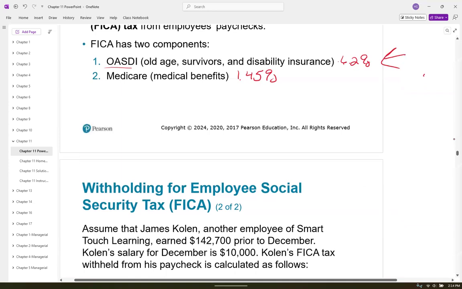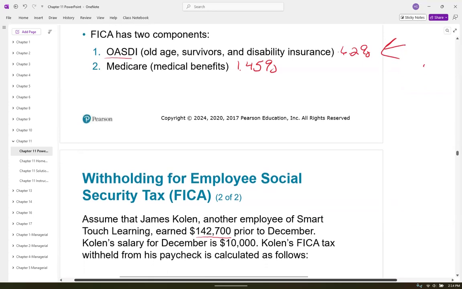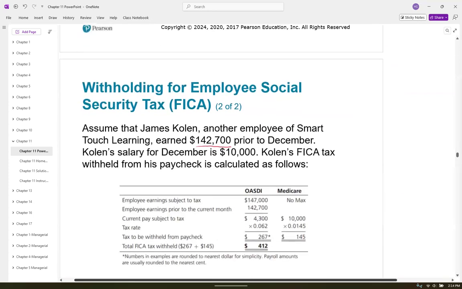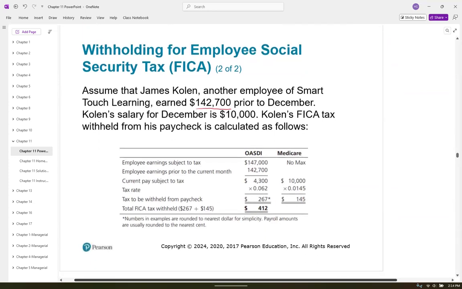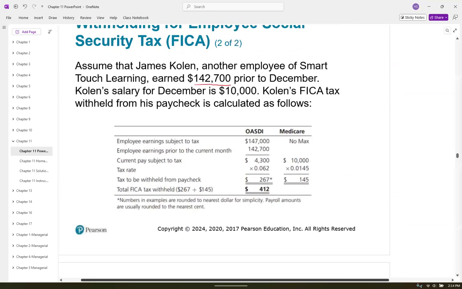Okay. So here we said, assume that James Cullen, another employee of Smart Touch Learning, earned 142,700 prior to December. Collins' salary for December was $10,000, and his FICA tax withheld from his paycheck is calculated below. Okay, so I'm guessing their limit here is 147,000. And prior to that, he had 142,700. Okay. So the difference between that is 4,300. They're capping that out. So the rest of that, he doesn't have to pay OASDI on.